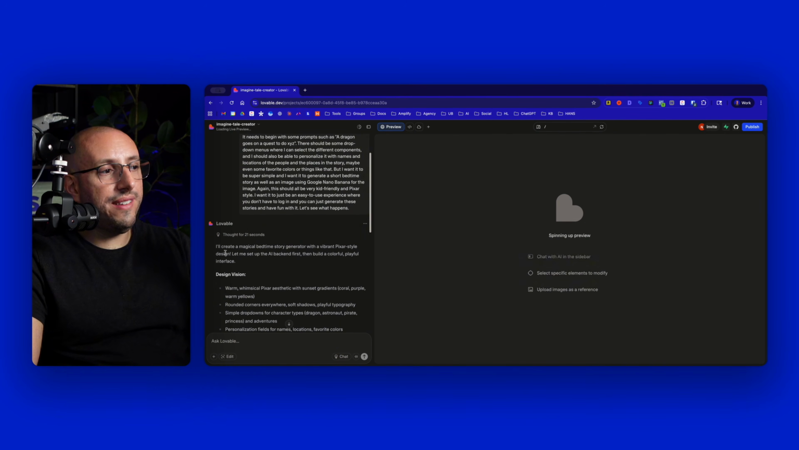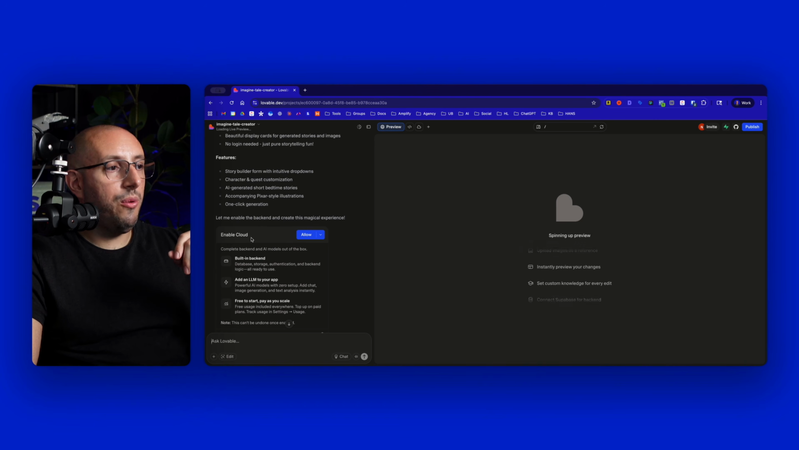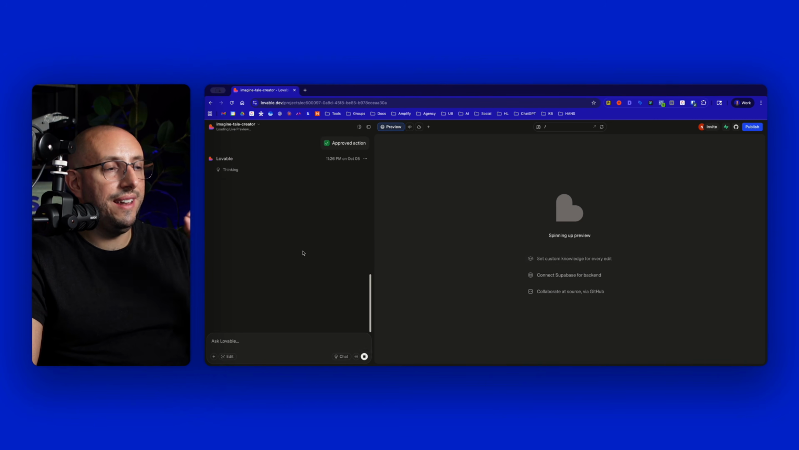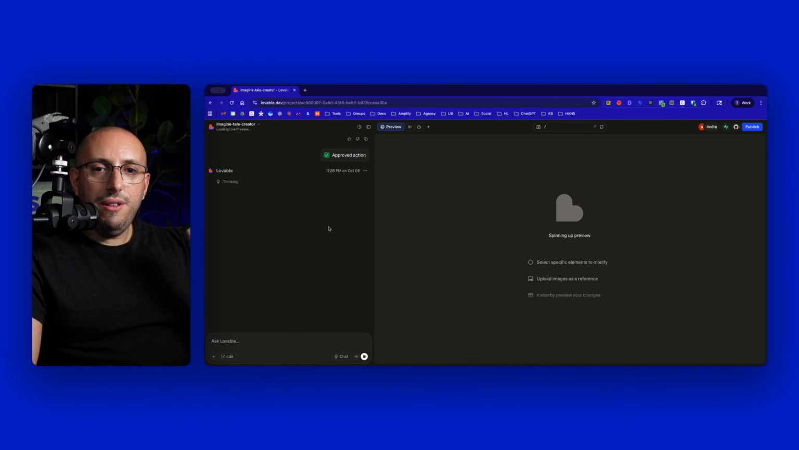So you can see here it says, I'll create a magical bedtime story generator with a vibrant Pixar style design. Let me set up the AI backend first, then build a colorful, playful interface. That's pretty cool. And here you go. It says, let me enable the backend and create this magical experience. Do I want to enable cloud? I'm going to say enable or allow. It says I've approved the action, and let's give it a little time and see what it comes up with.